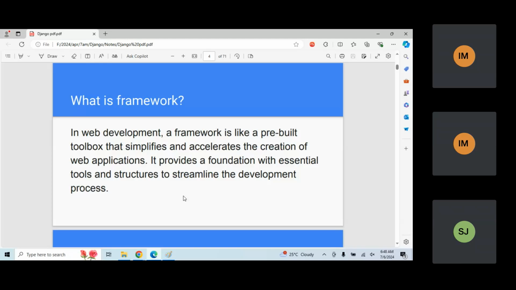I can complete the work very fast compared to doing customized things. For example, if I want to make responsive web pages, which is going to be faster, CSS or Bootstrap? Bootstrap, right?